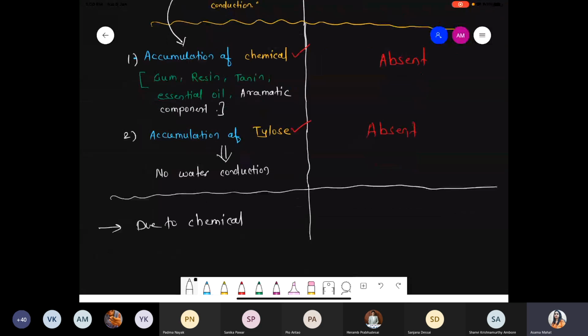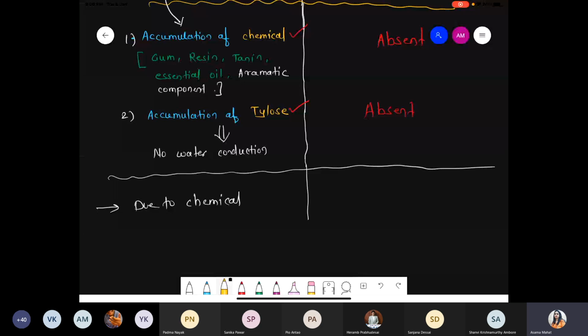So due to this different accumulation of chemicals, the wood color becomes dark. But when you compare sapwood, you know very well such type of chemicals do not get accumulated. So obviously the color of the sapwood is lighter.